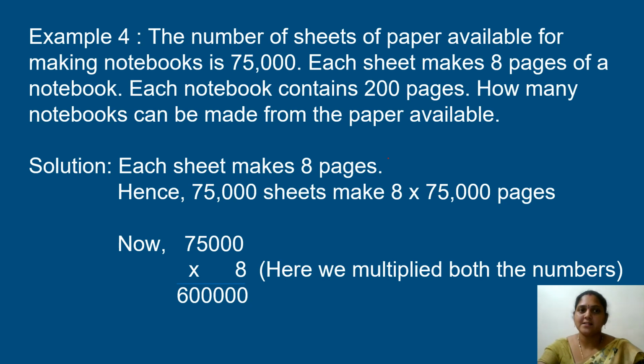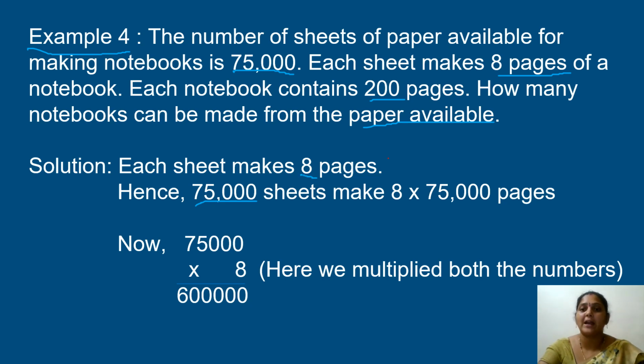Now we will see our example 4. The number of sheets of paper available for making notebooks is 75,000. We have 75,000 paper sheets and each sheet makes 8 pages of a notebook. Each notebook contains 200 pages. How many notebooks can be made from the paper available? How many sheets do we have here? We have 75,000 sheets. How many pages can it make? It can make 8 pages.